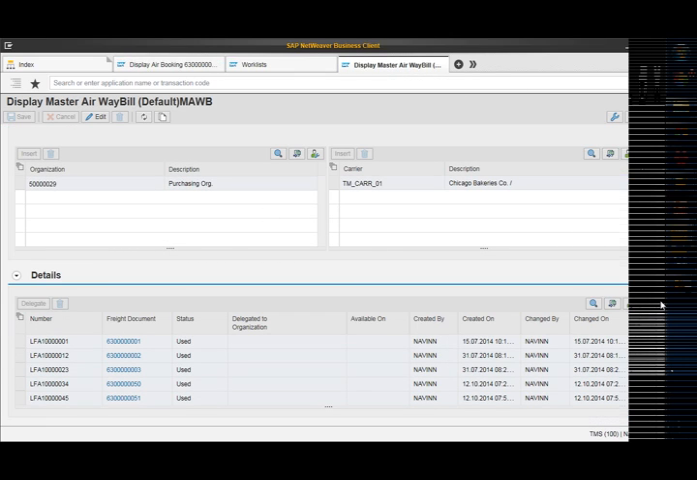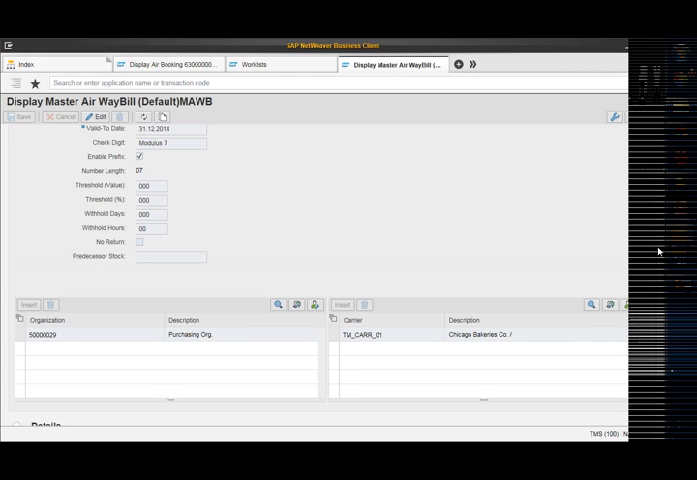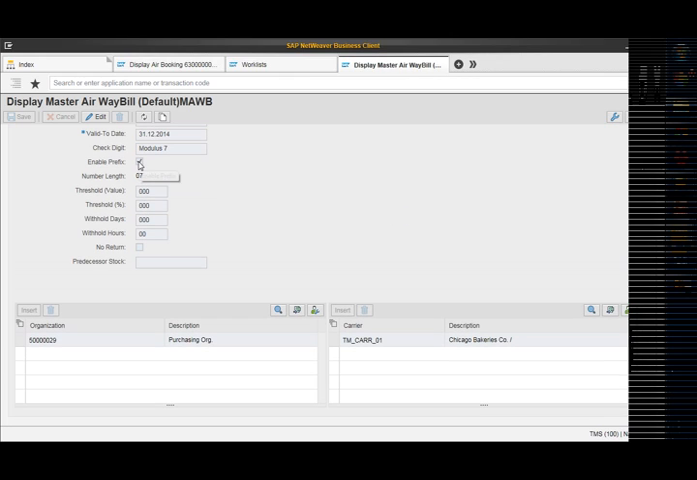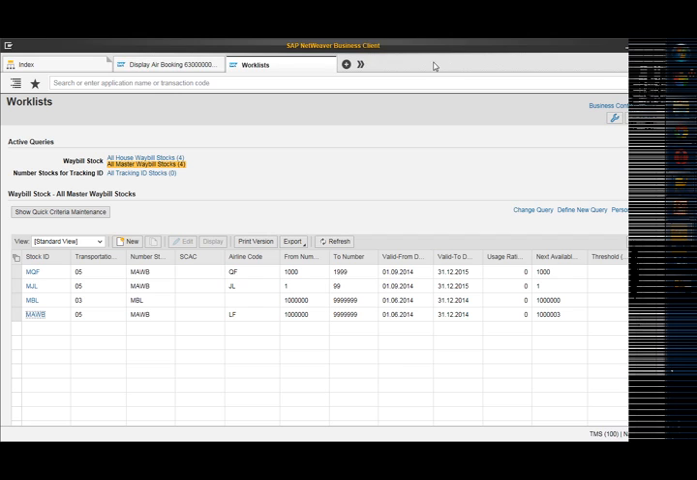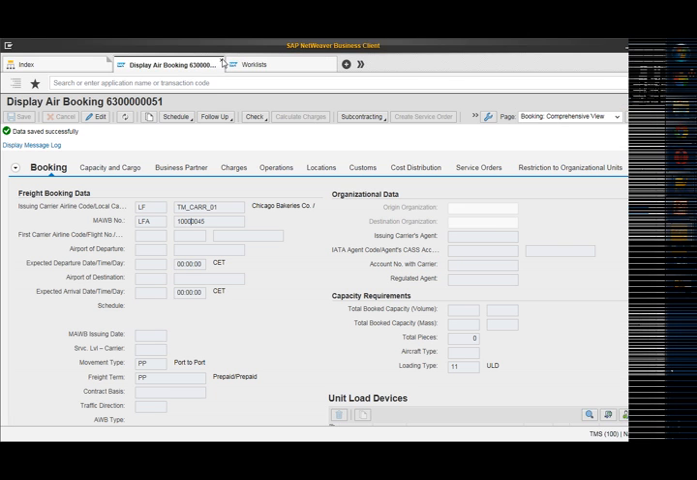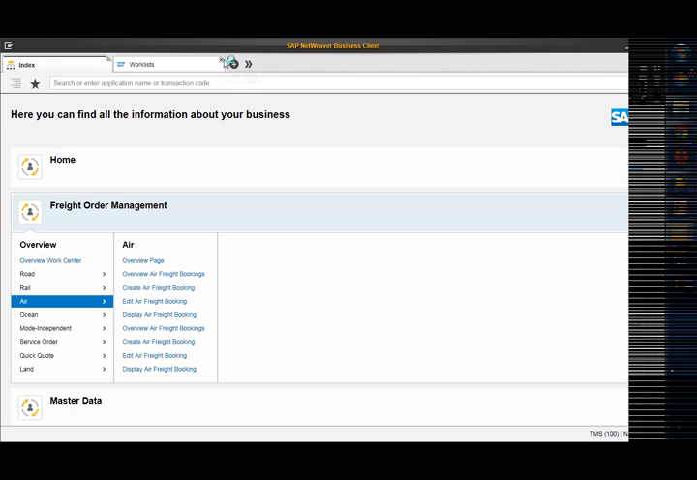Now since we have defined here that the enable prefix is checked for this particular waybill stock, it has overridden the number range type settings that we had maintained, and appropriately it has created a master air waybill number for this particular air booking. So this is how the master air waybill got generated for the air booking document. That was the end of the demo.